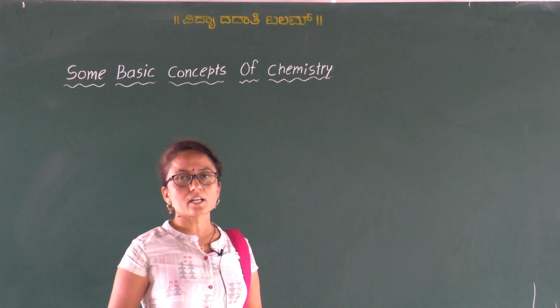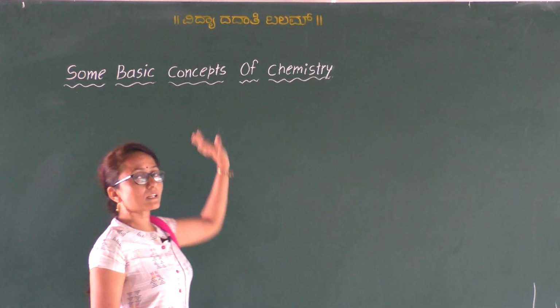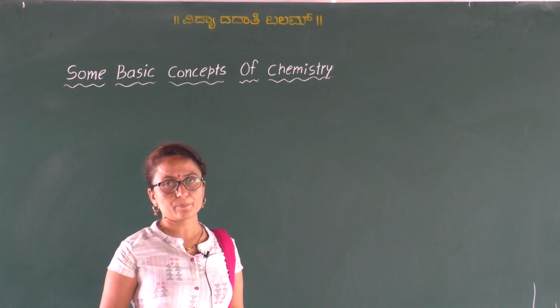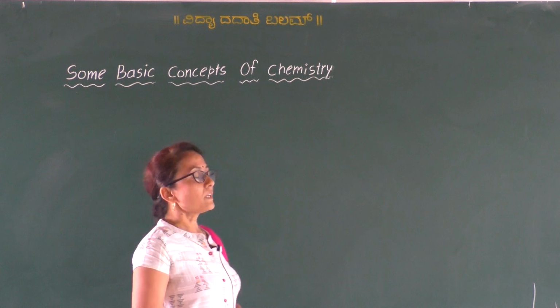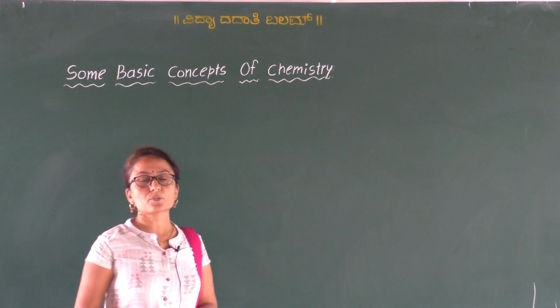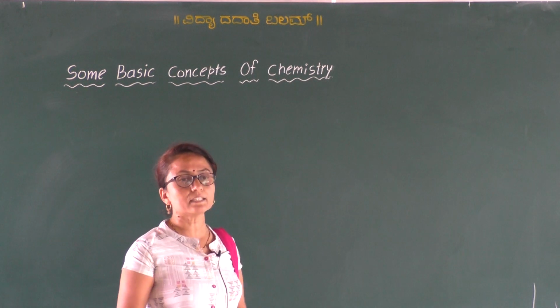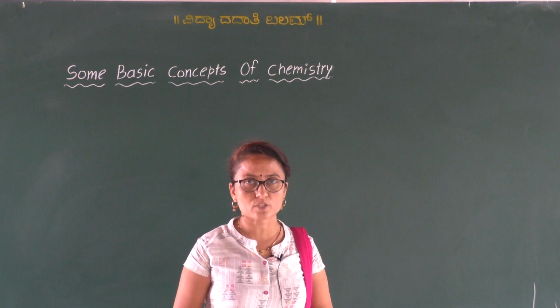So today we start with the very first lesson, that is some basic concepts of chemistry. In this lesson you are going to study some very important and basic concepts which we need to understand chemistry, that is for the further understanding of chemistry.